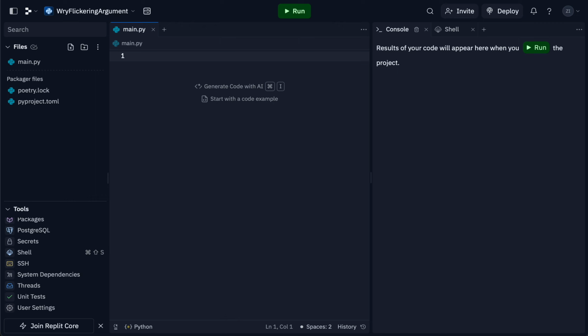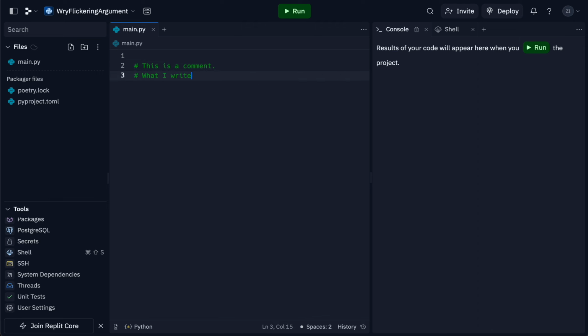So now I'll go over some examples. First, I want to talk about comments. This is a comment. Any line of code that starts with this number sign will be treated as a comment.